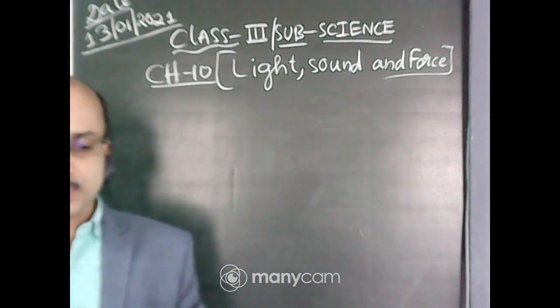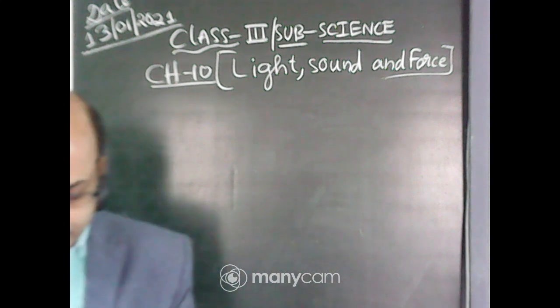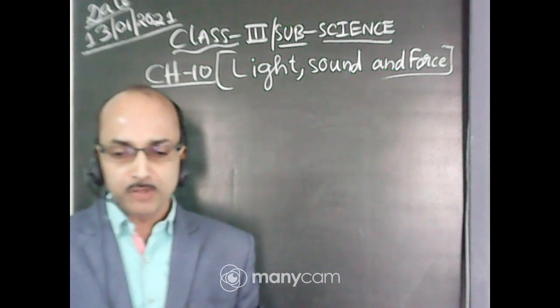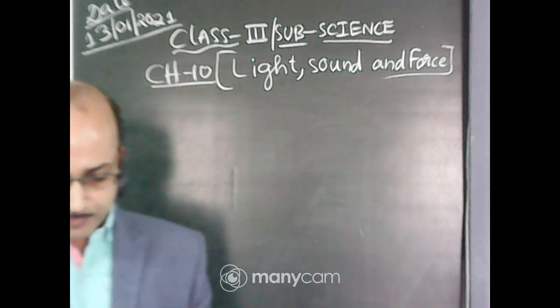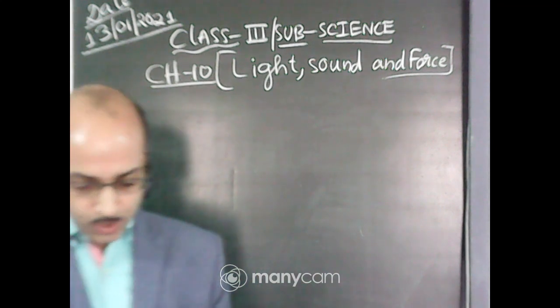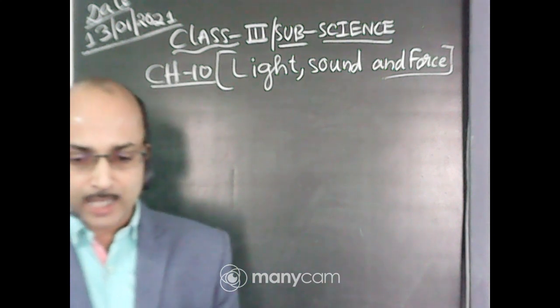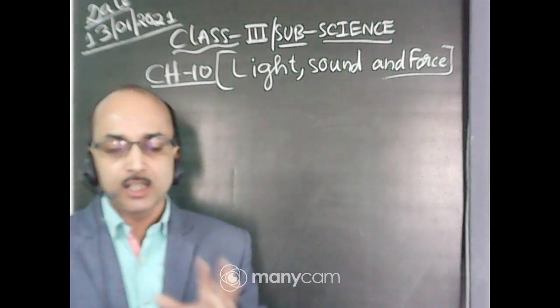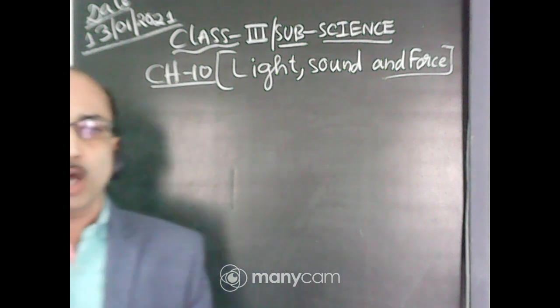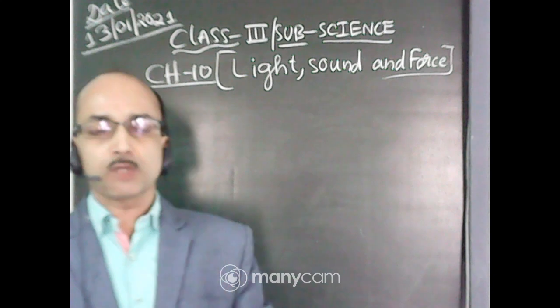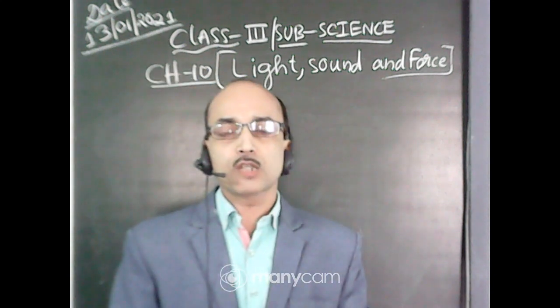So today we will be starting friction. First I will just recap what we have learned in our previous classes. From this chapter we have learned light. What is light? Light is a form of energy. We need light to see the objects. Then there are two different types of objects, luminous objects and non-luminous objects.